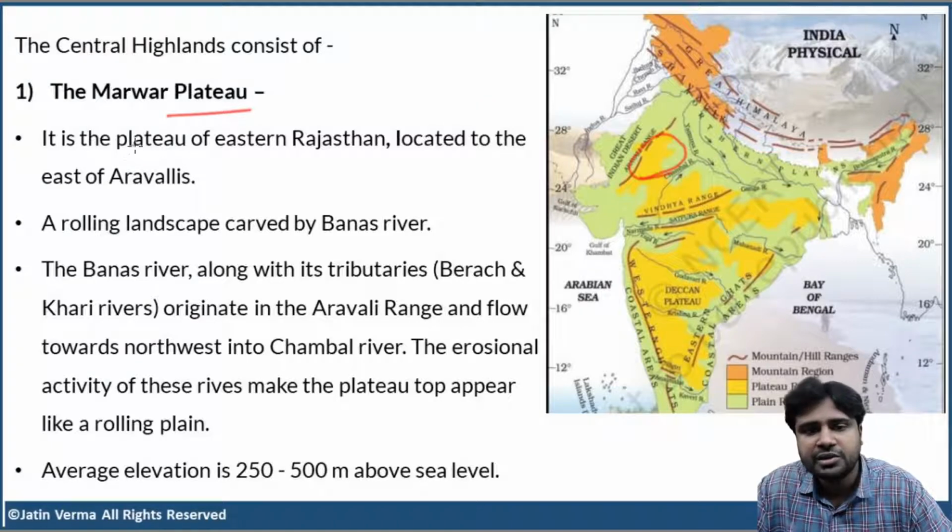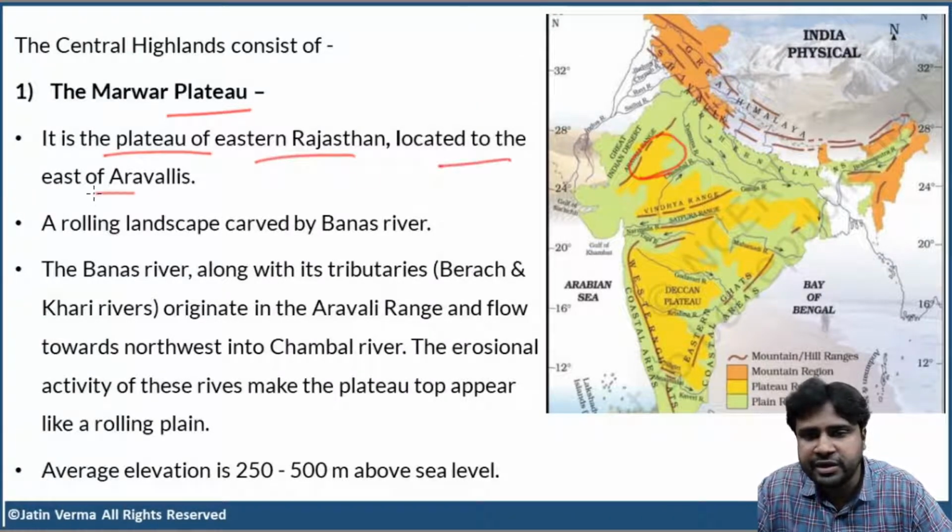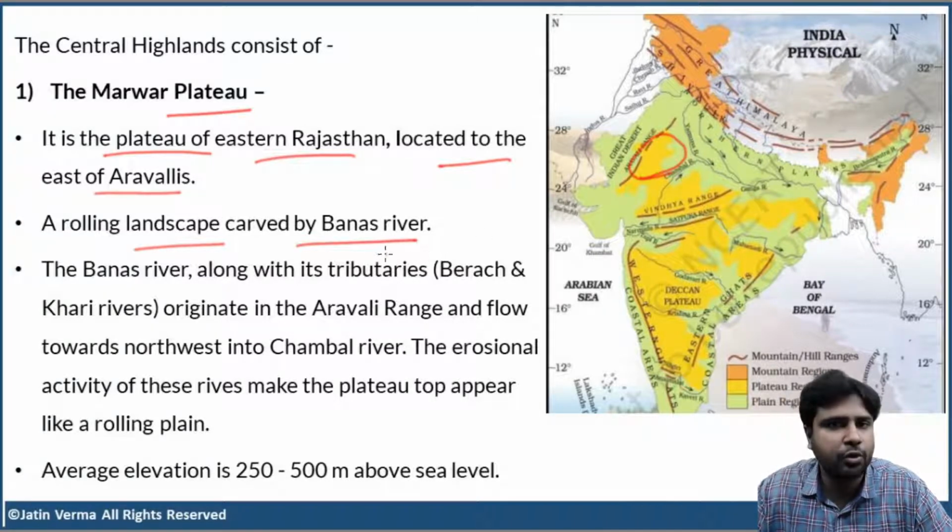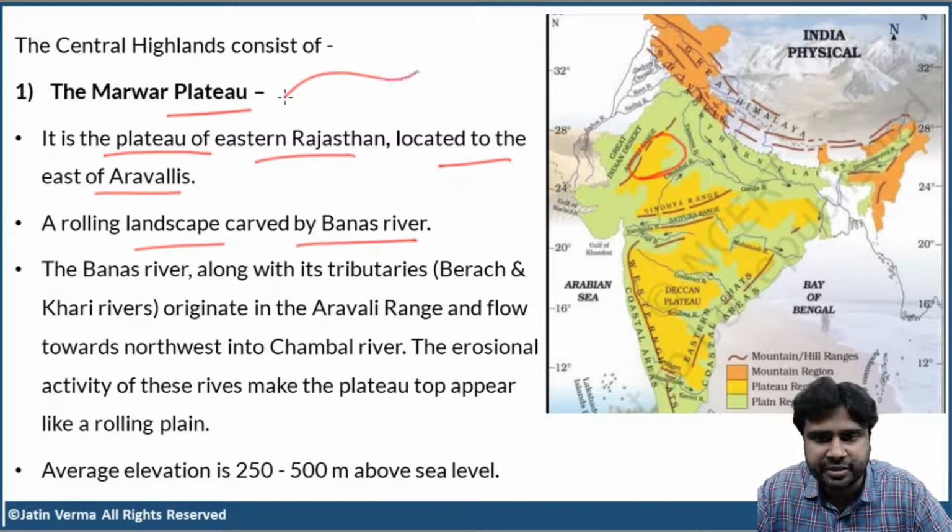It is the plateau of eastern Rajasthan located to the east of the Aravallis. So this part is the Marwar Plateau. Clear, right? Now it is a rolling landscape carved by the Banas River. What do you mean by rolling landscape? Something like this. This is a rolling landscape.